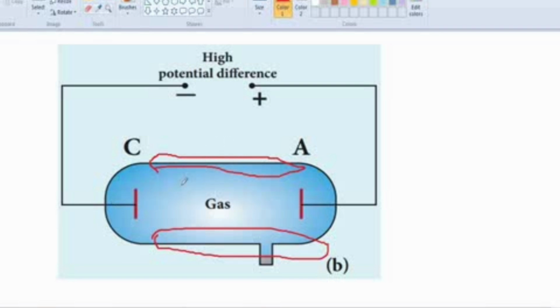That colors are produced. The pressure is 0.01 mm of mercury.